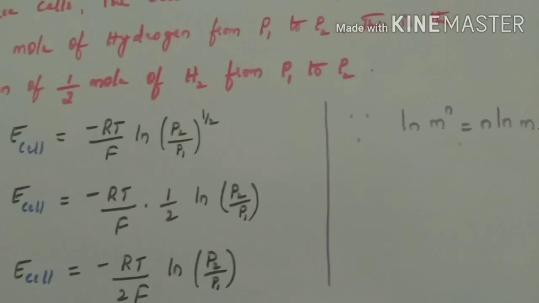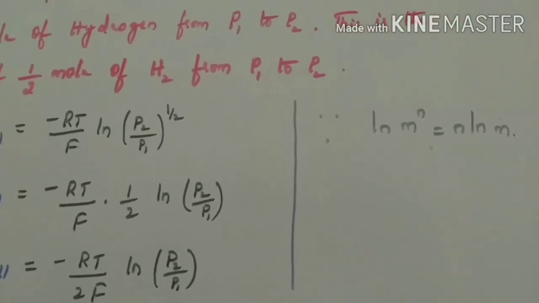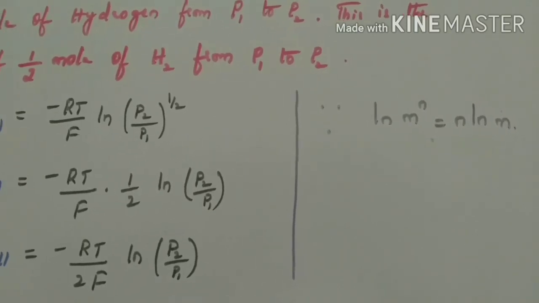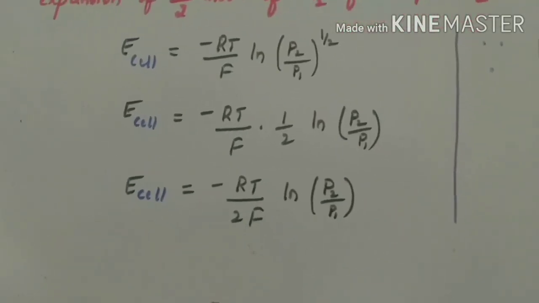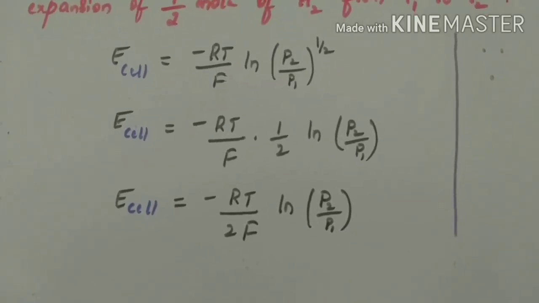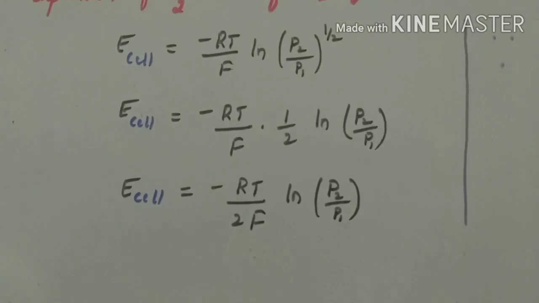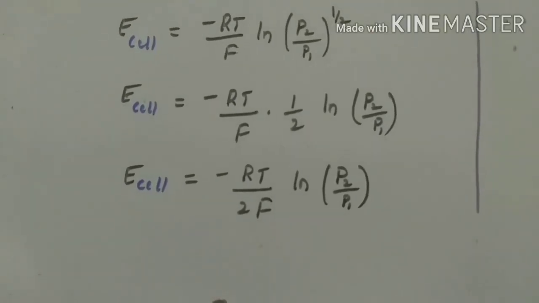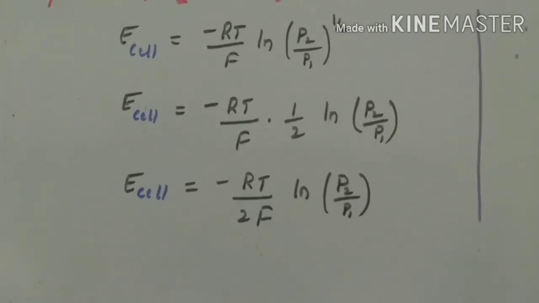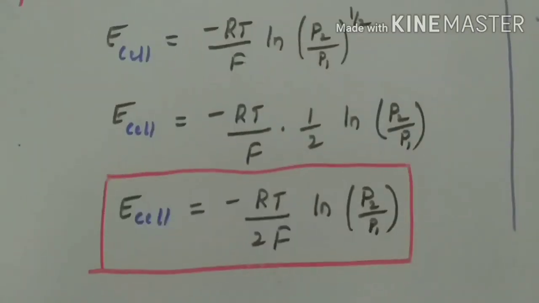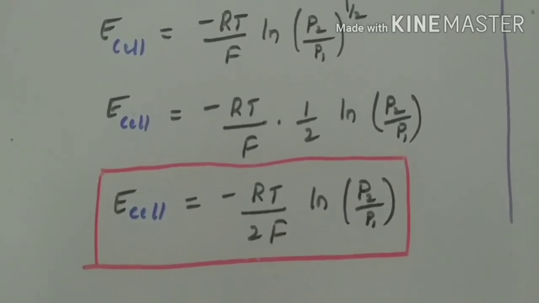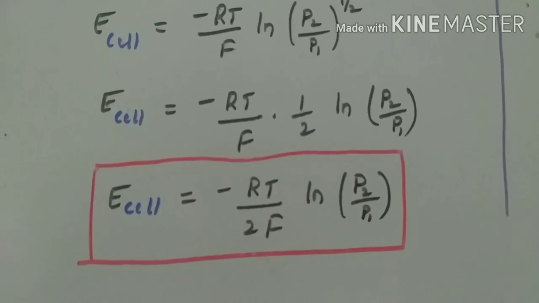It looks like ln M power N, as on the right hand side. ln M power N can be written as N ln M. Then the equation becomes E cell equals minus RT by F into half ln P2 by P1. Then E cell equals minus RT by 2F ln P2 by P1, which is the final answer. E cell equals minus RT by 2F ln P2 by P1 is our final answer.